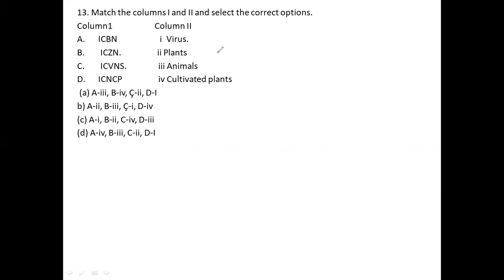As we have already studied ICBN, I stands for International, C stands for Code, B stands for Botanical, N stands for Nomenclature. So botanical means which is related to plants. Very easy. Okay, next what they told, ICZN.